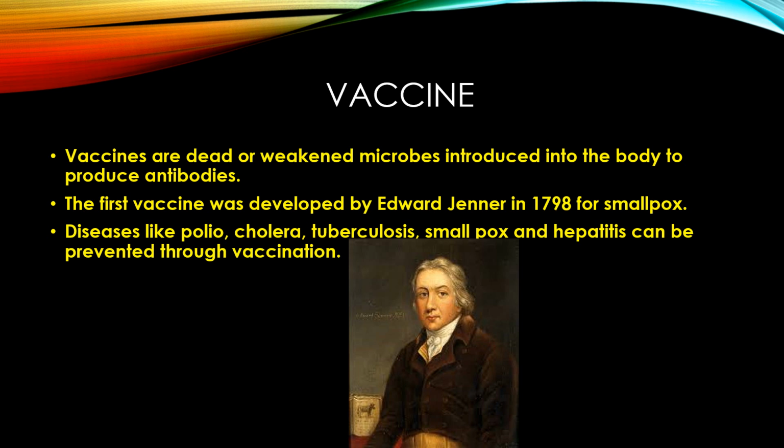Some of the antibodies remain in the blood of the person for a very long time and fight against the same microorganisms and kill them if they happen to enter the body naturally at a later date. So, due to the presence of antibodies in the blood, a person remains protected from that particular disease. Thus, a vaccine develops immunity from a disease. Vaccination is a process of giving a vaccine orally or by injection which provides protection against a particular disease.